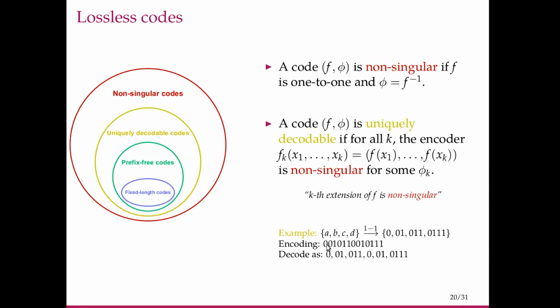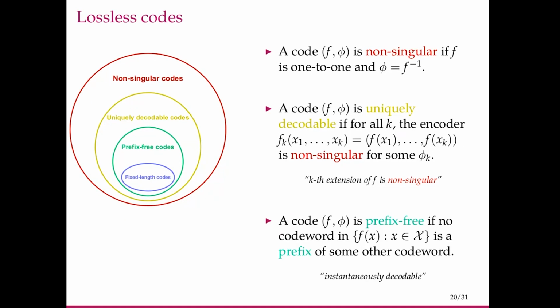But notice that we were not able to decode it as soon as we saw a code word. We saw this code word, for instance, 01 here, but we could not decode it to B because we had to wait to see if a 1 follows it or not. If it did, as it did in this case, the symbol was not B, it was C instead. So it is not instantaneously decodable. While it is uniquely decodable, it is not instantaneously decodable. The codes that allow us to decode instantaneously are called prefix-free codes.